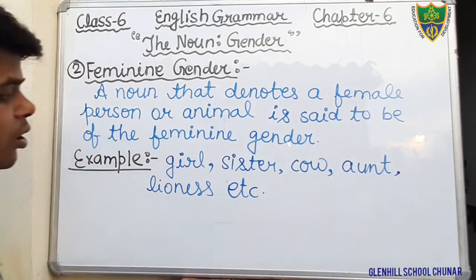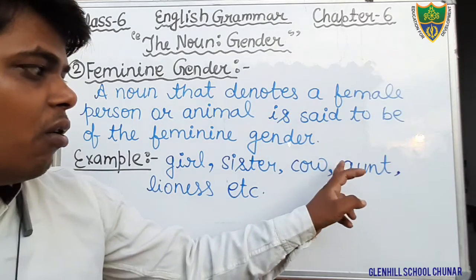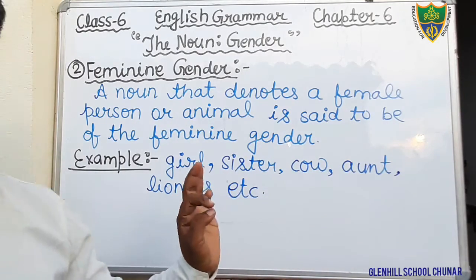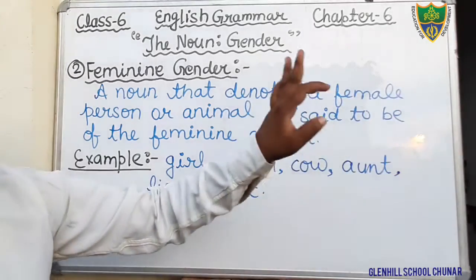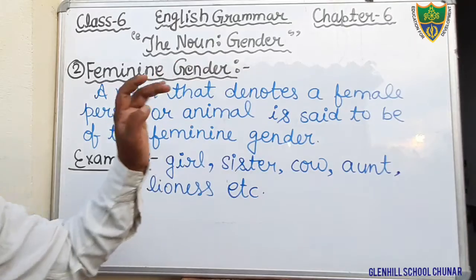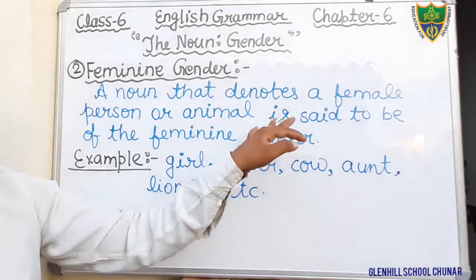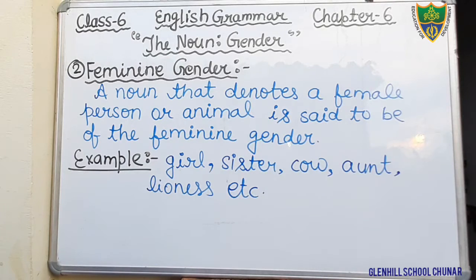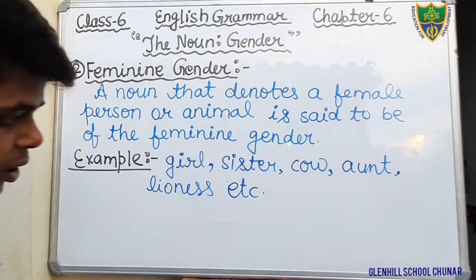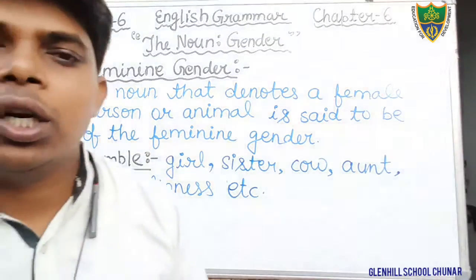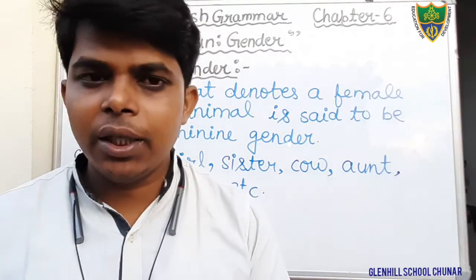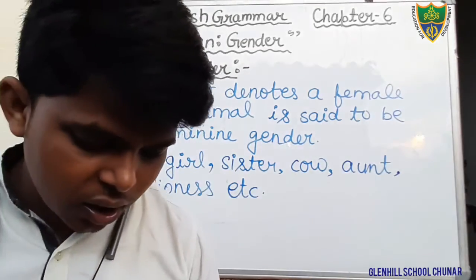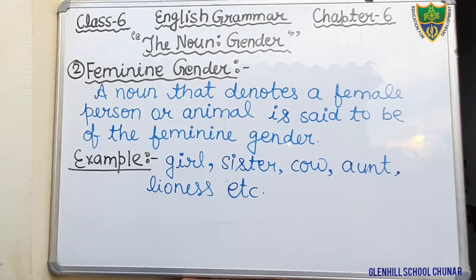Okay, students. So, in this way, the words girl, sister, cow, aunt, and lioness are feminine gender because these words denote a female person or female animal. Therefore, it is called feminine gender. Okay, students, so write about it. What is feminine gender? I hope that you all have understood what is masculine gender and what is feminine gender. Okay. Now we will discuss another topic, that is common gender. Okay, students, so just write it first. After that we will discuss the common gender.